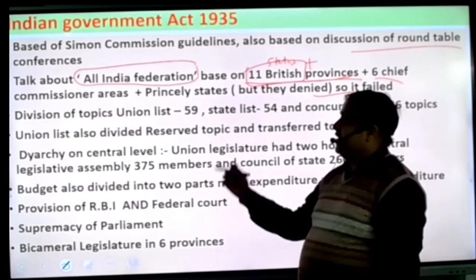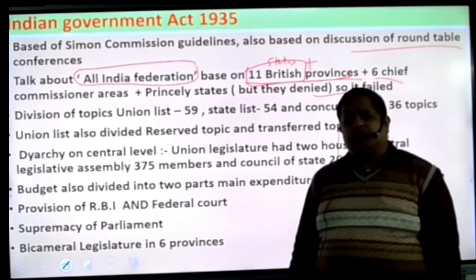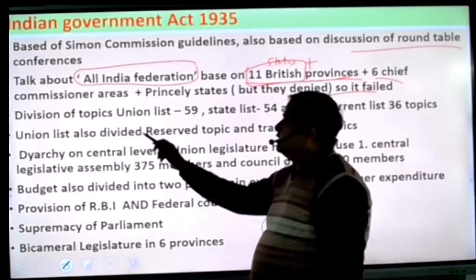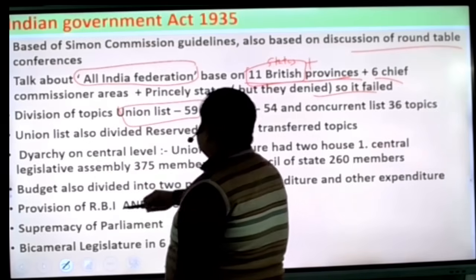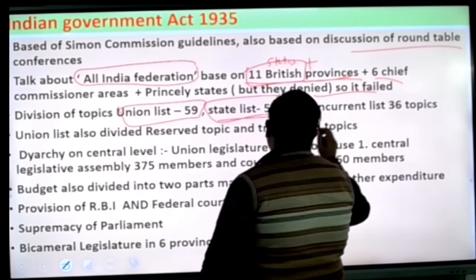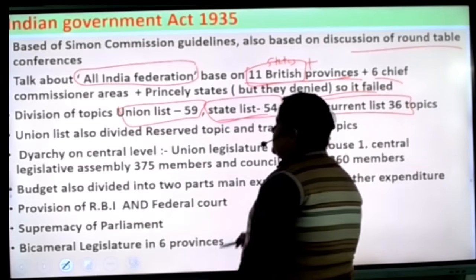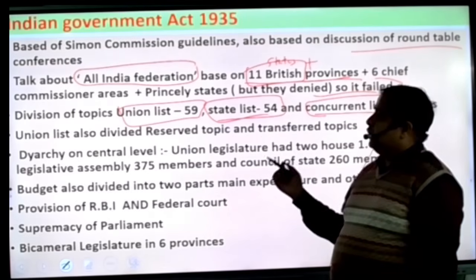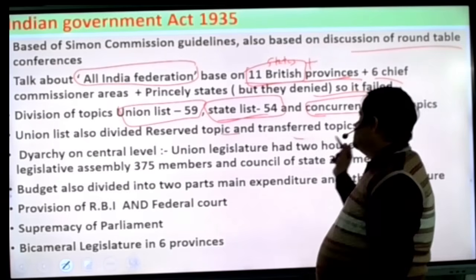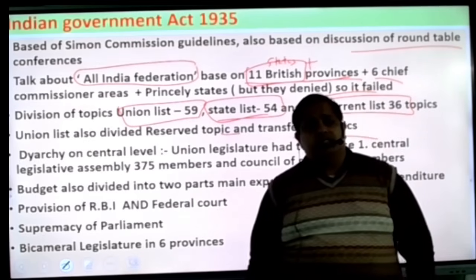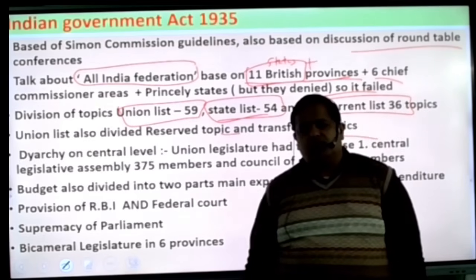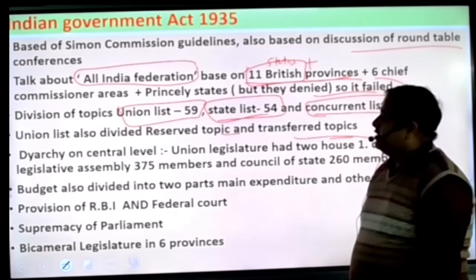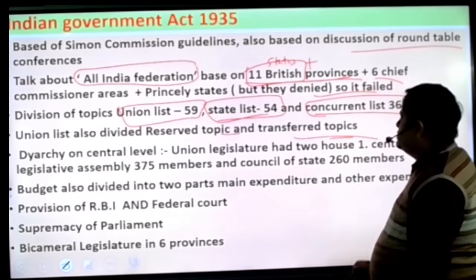Okay, in modern times, you also see in our constitution that in Schedule 7 there is a division of power. Here also the division of power was made. The union list had 59 topics at that time, the state list 54 topics, and the concurrent list 36 topics. The union list was also divided into reserved topics and transferable topics. Reserved topics were reserved for the central government or viceroy and governor, and transferred topics were transferred to the state.